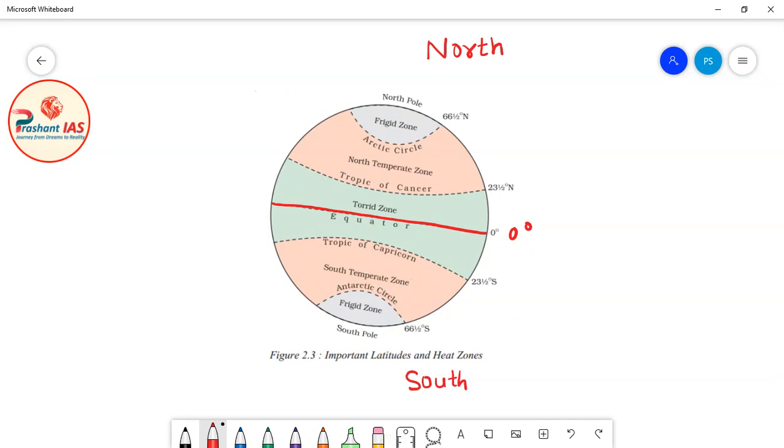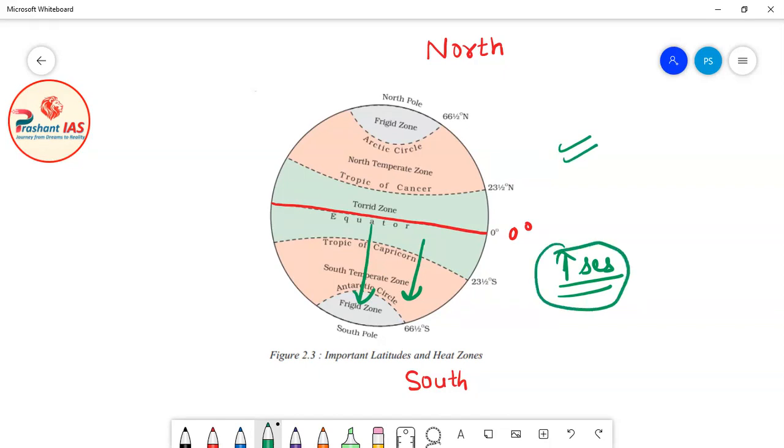As we move away from equator in the south direction, again the value of latitude increases, just as it happens in the north direction.